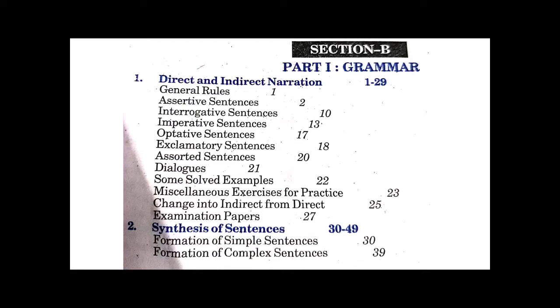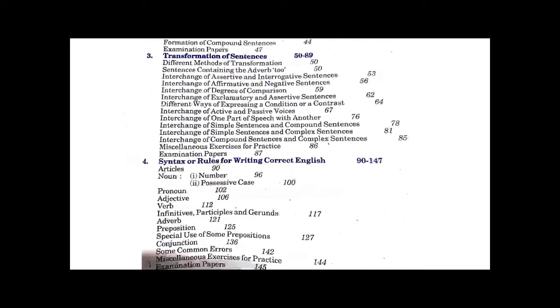Then comes your second part, that is the synthesis of sentences. Synthesis means the formation. Anything formed is known as synthesis. In this synthesis, we are going to study about the formation of three important kinds of sentence. That is formation of simple sentences, formation of complex sentences, and formation of compound sentences. There are various rules about forming or changing the form of one sentence into another sentence that will be explained to you in my grammar lectures.